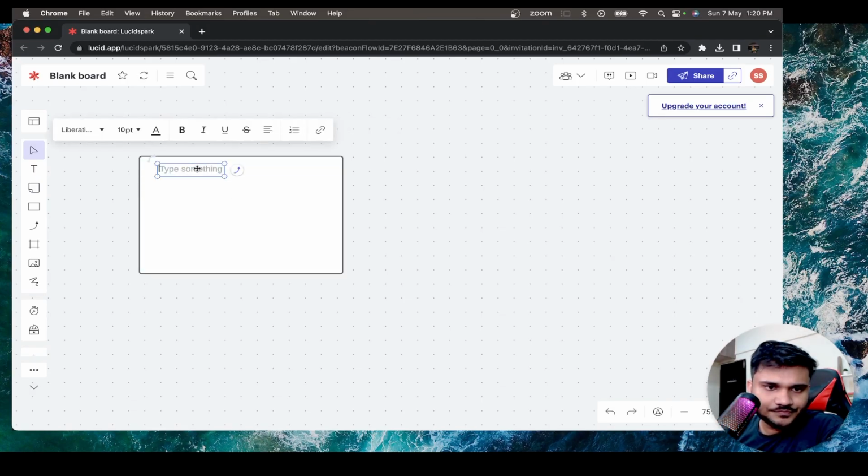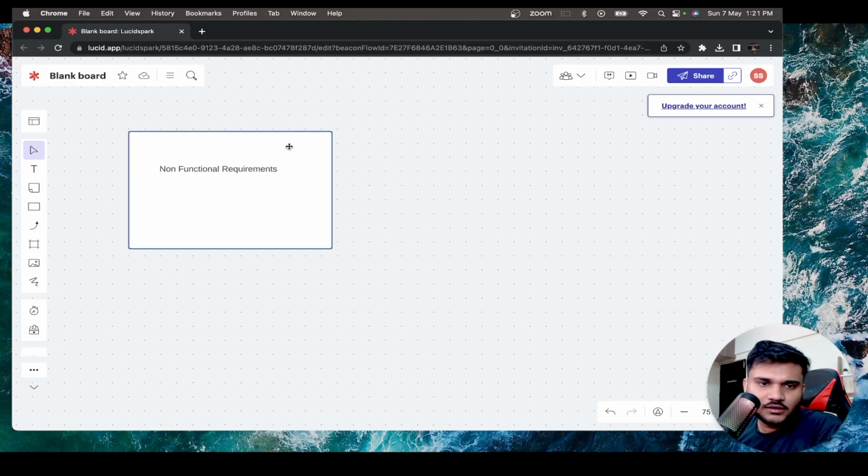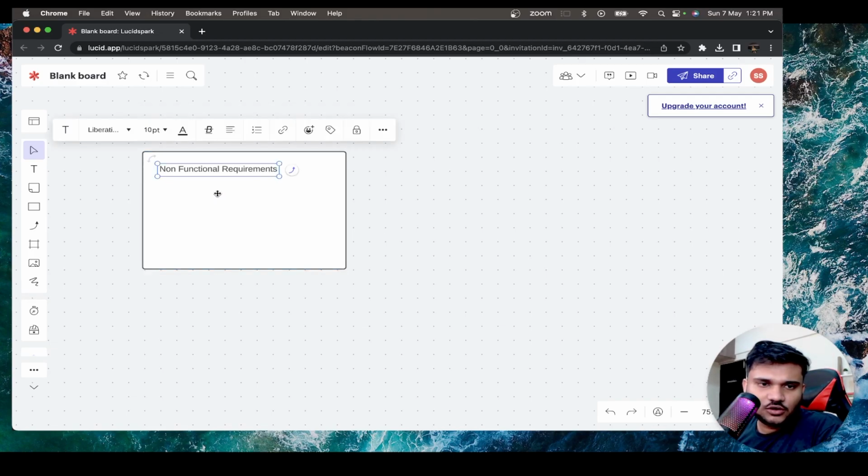So let's say that we'll write some non-functional requirements, because some functional requirements we have already seen when I showed you that Google Flights interface, that what you can do. So some of the functional requirements we already know, right? We'll try to write some of the non-functional requirements now, right?